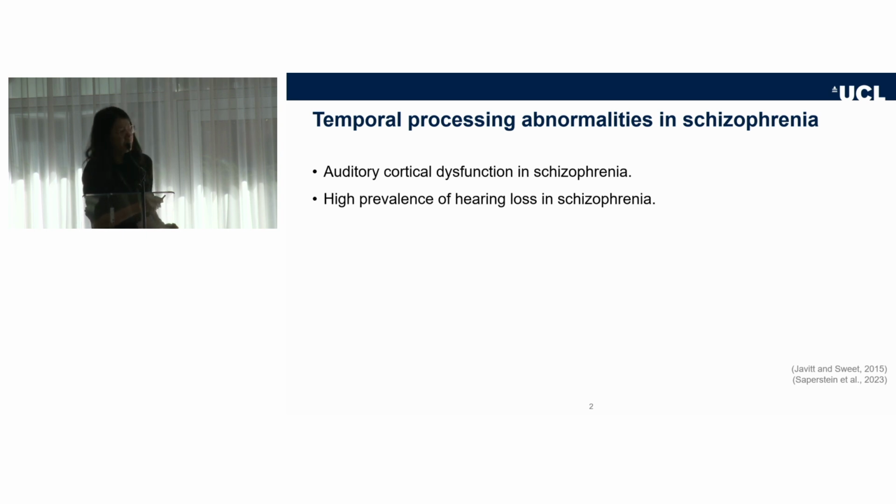And when we think about the causation of these changes in the auditory cortex, we cannot ignore the fact that there's also a high prevalence of hearing loss in schizophrenia. So then we are meeting a more complex question that involves genetic risk and also hearing loss.